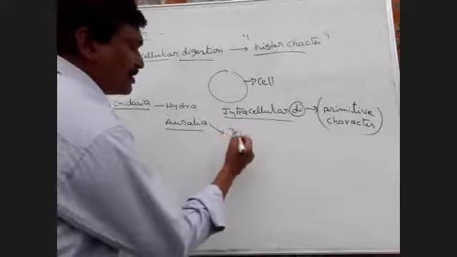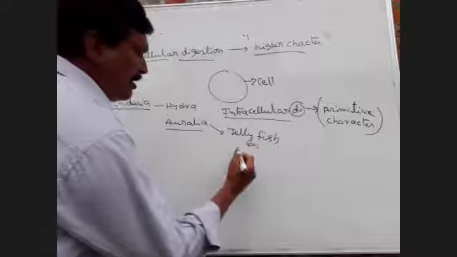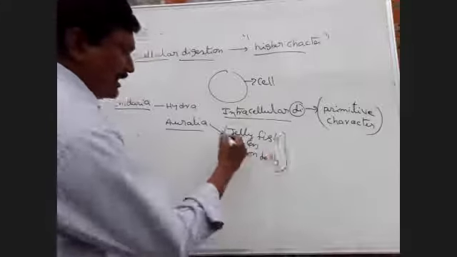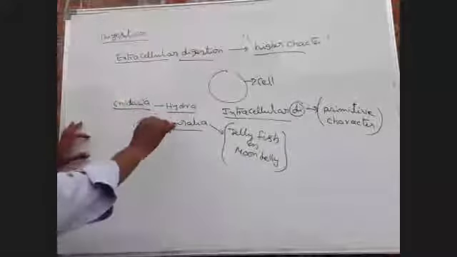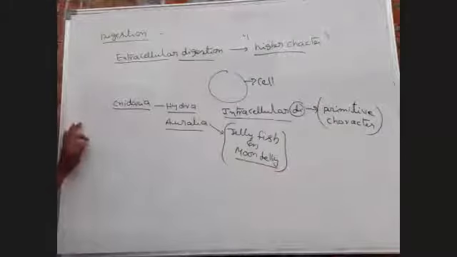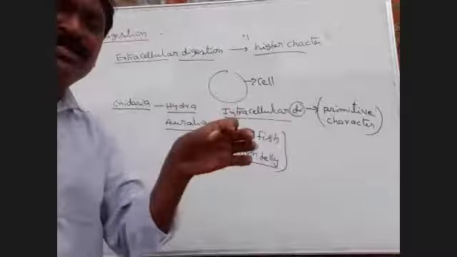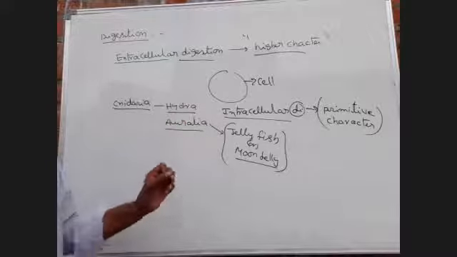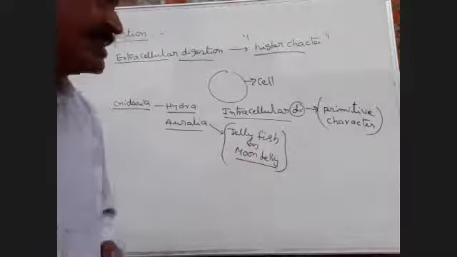Aurelia is commonly called jellyfish or moon jelly. Remember this point, don't forget.